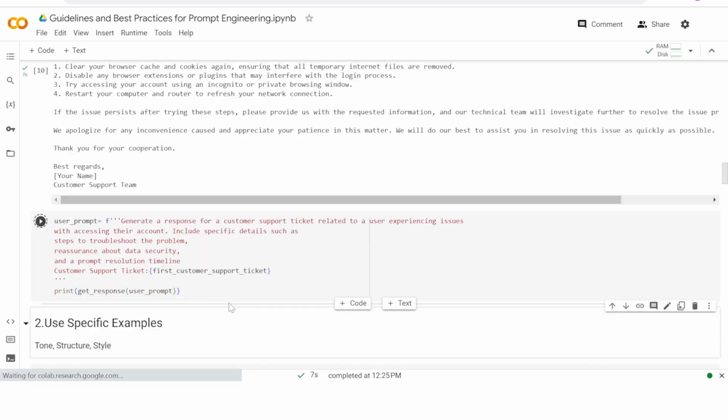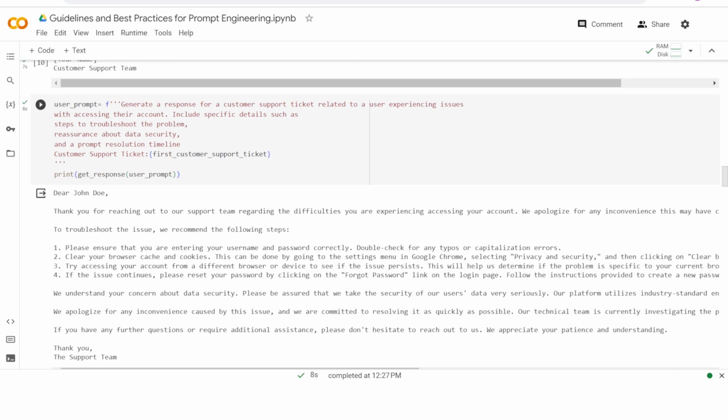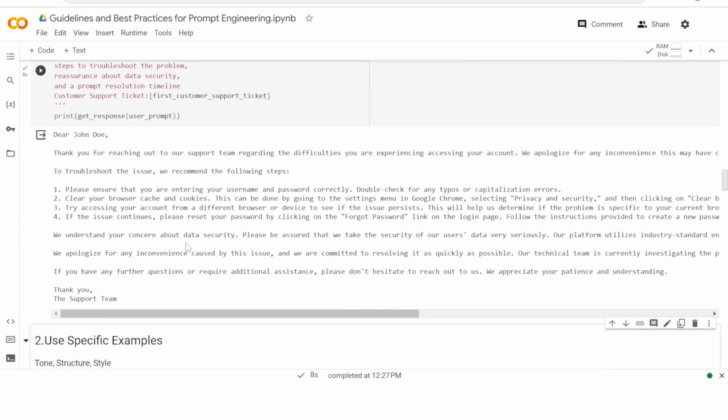When I run this, you'll see that in the response, the model is able to provide all the things which I asked for specifically. So here are the steps to troubleshoot. It again gives a reassurance about data security, and finally adds a timeline, right? So the first step is to make sure that your prompts are as specific as possible so that all the context which you have gets transferred, and the outcome from the model is what you exactly need.